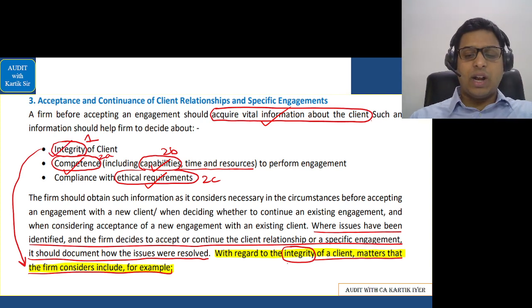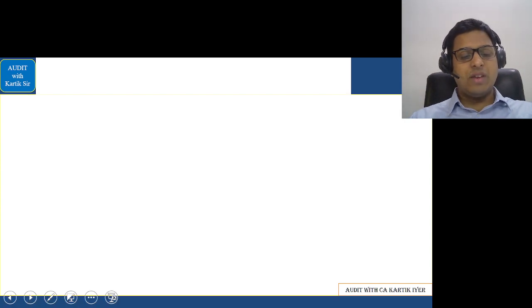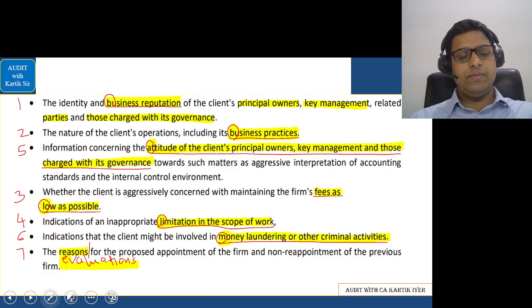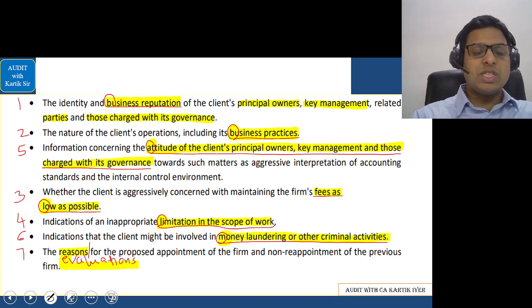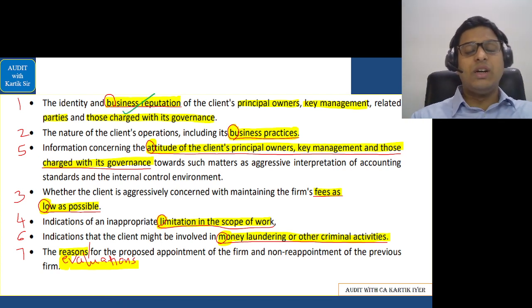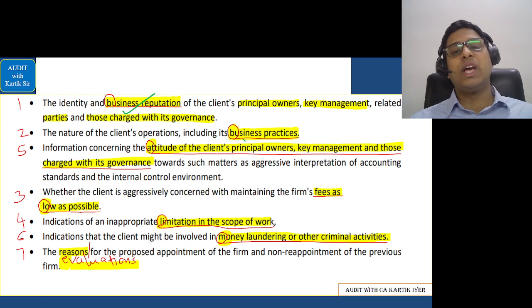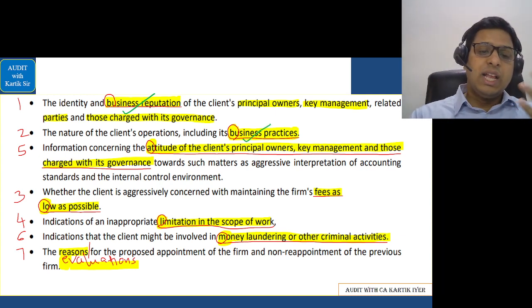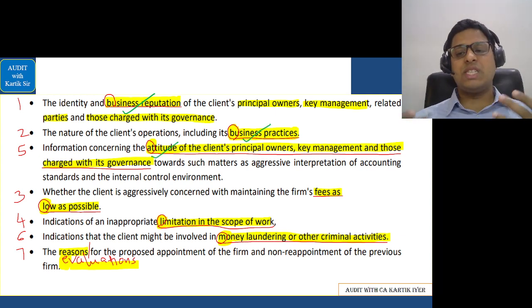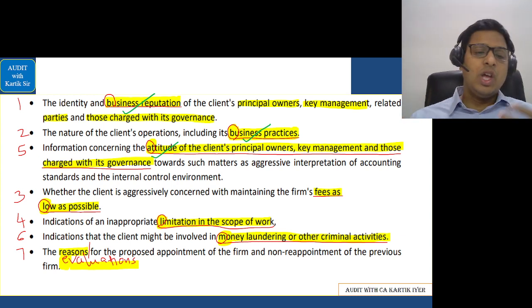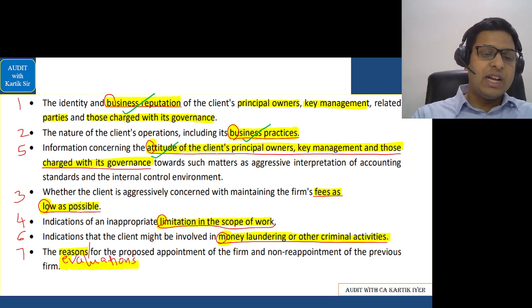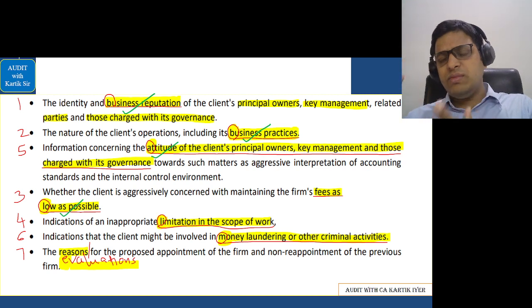For checking the integrity of the client, we have to look at few factors here, and those factors are given here if you remember. Okay. These factors are business reputation, you will check. You will check the client's business operations, how do they run the company, how they run the organization. The attitude of the client's principal owners, key management, and those charged with governance, you will check. You will check the fees, whether the client is going for fees which is as low as possible.